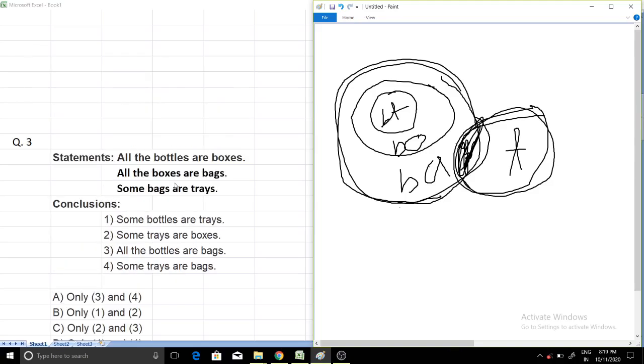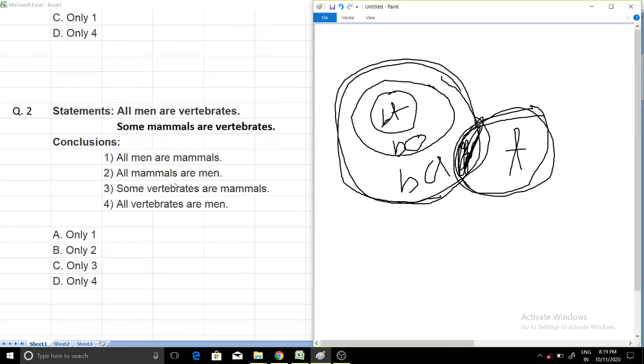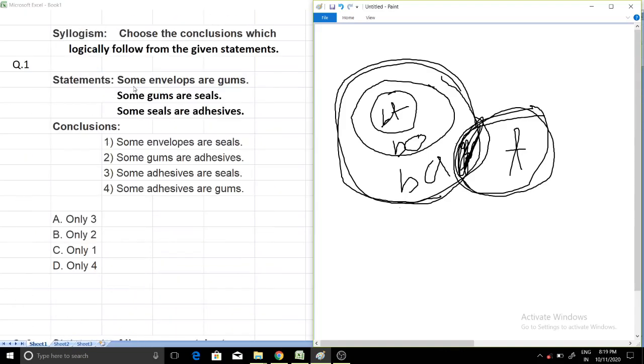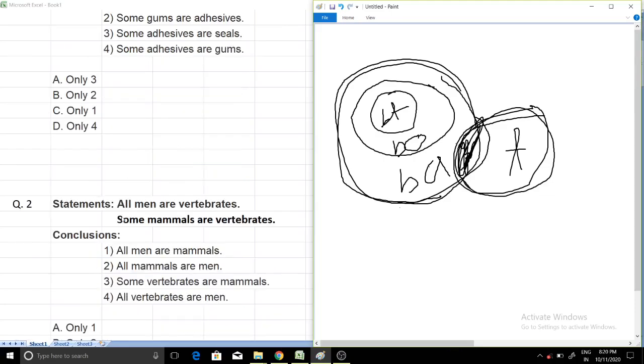So all these questions were from syllogism. I think it should be clear. Let me revise all this. Basically in syllogism you will be asked 3 to 4 questions. It is confirmed, every year it is asked. So you will get 2 statements, one starting with "some" and another starting with "all".